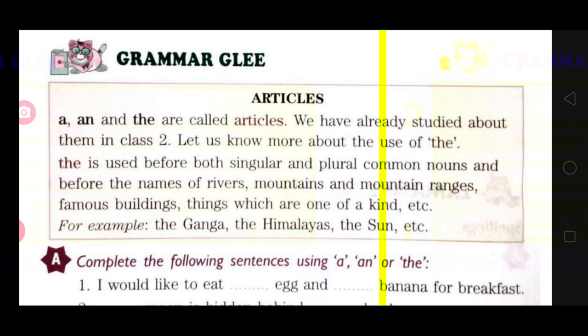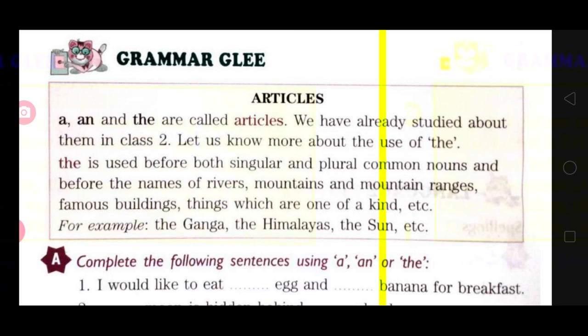The first article a is used before the word which starts with a consonant letter, and its sound should also be consonant. Suppose, for example, pen. It starts with the letter P. It is a consonant and its sound is also a consonant sound. Then here we will use a.